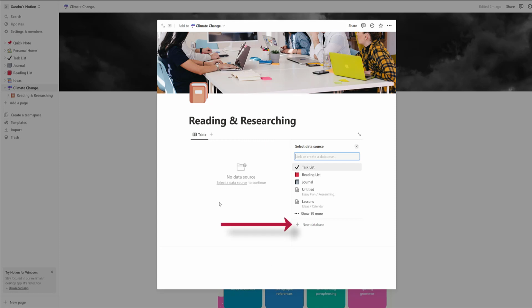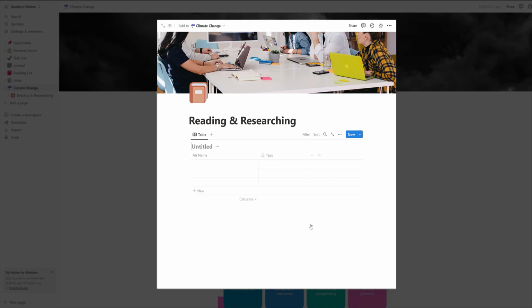And this window pops open. Now all these on the right are just templates, demos to help you to work with, give you ideas. And what I want you to do is click New Database. So let's give it a name.